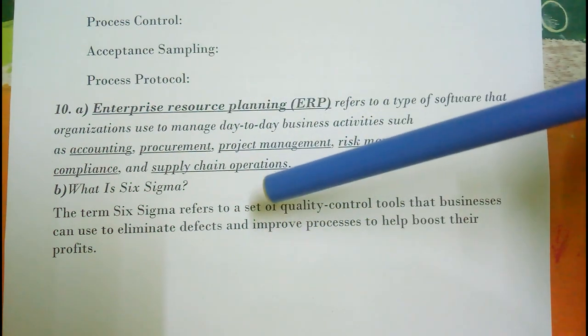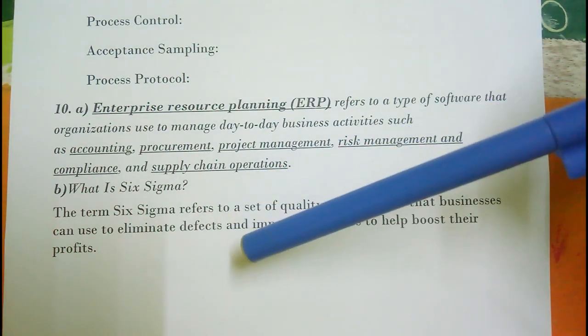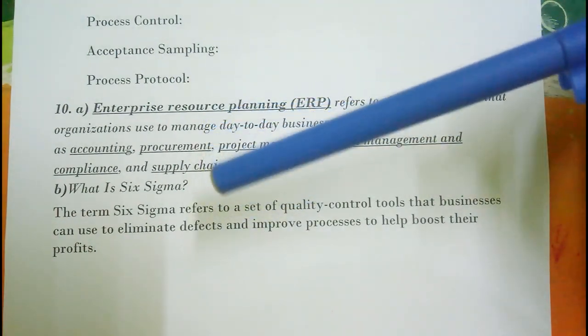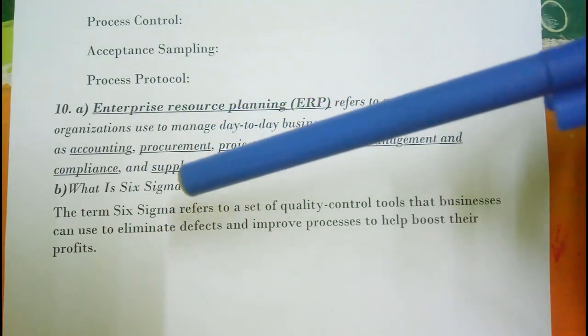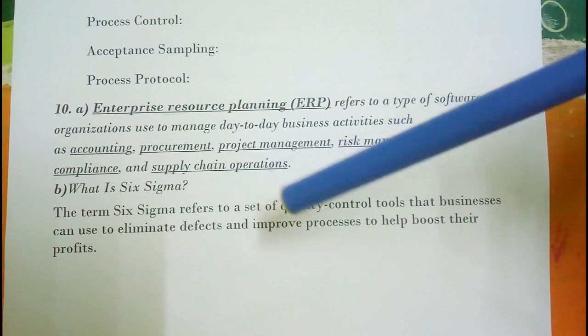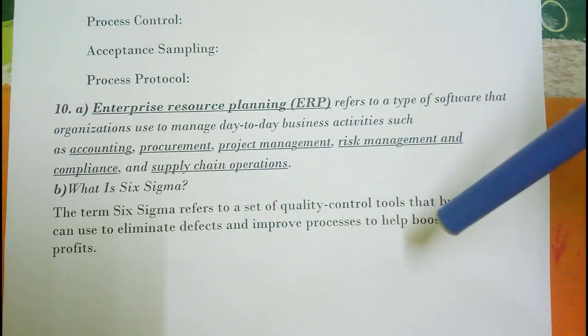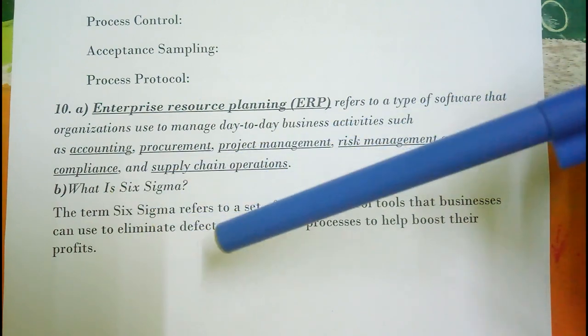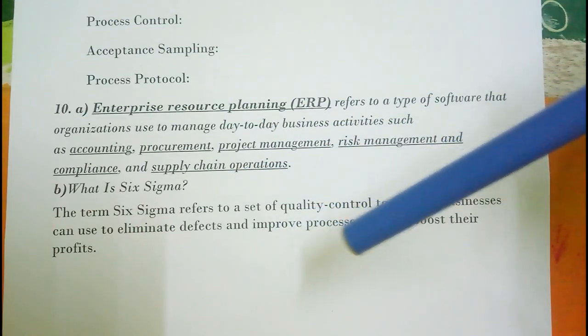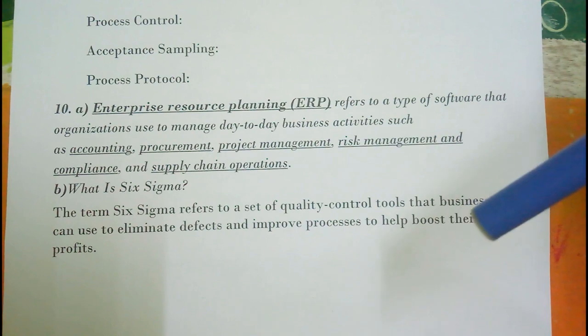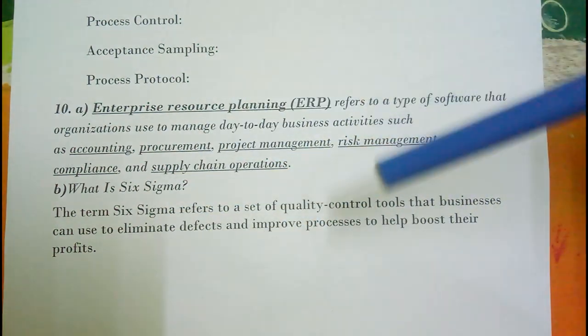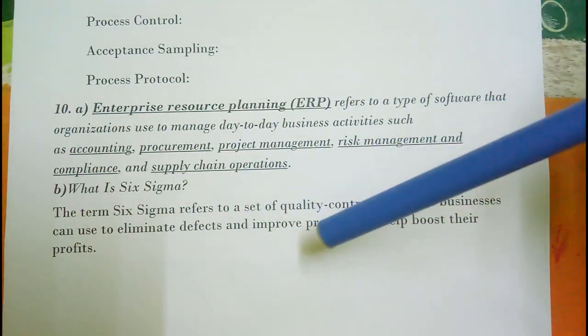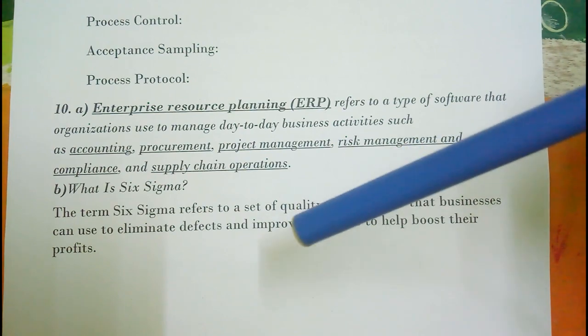Now to see what is Six Sigma. The term Six Sigma refers to a set of quality control tools that businesses can use to eliminate defects and improve process to help boost their profit. This is the answer for Six Sigma.